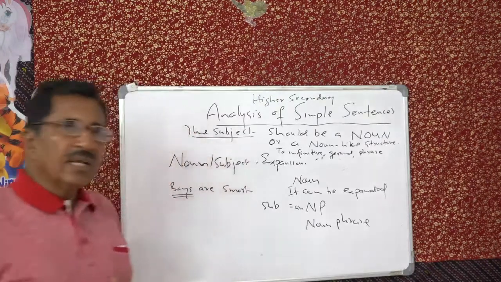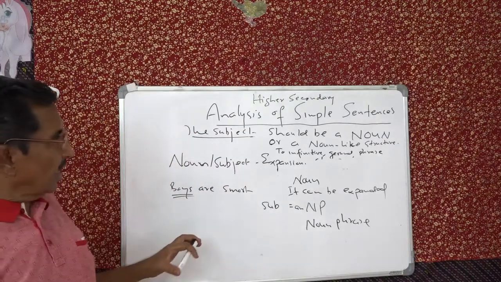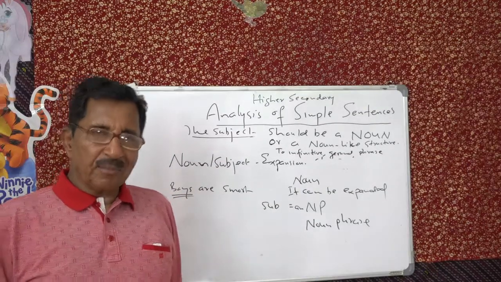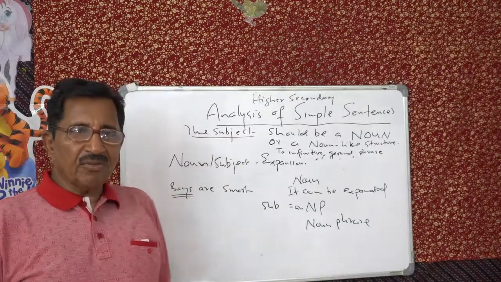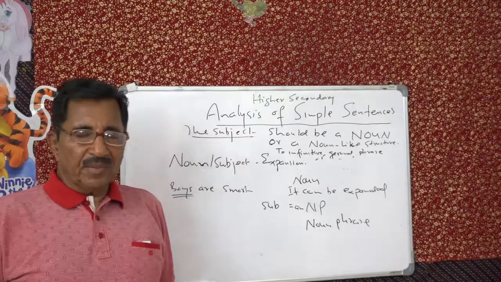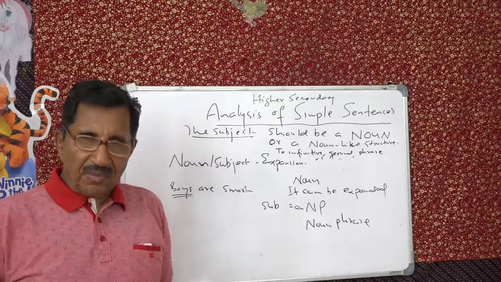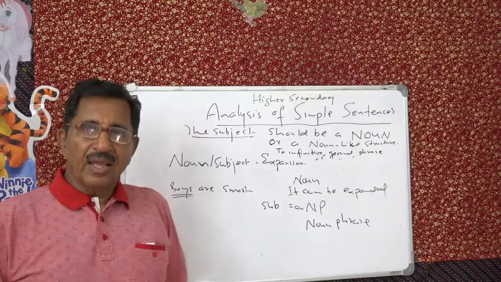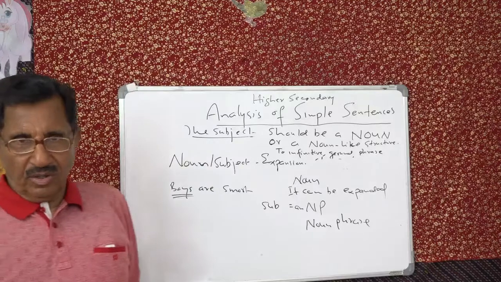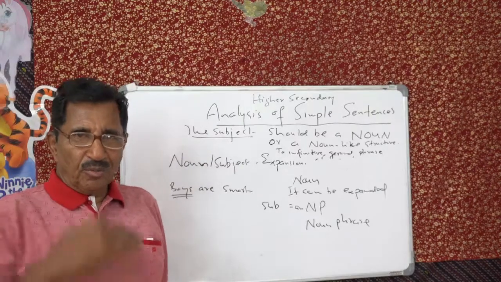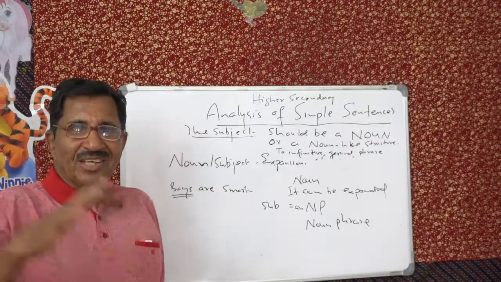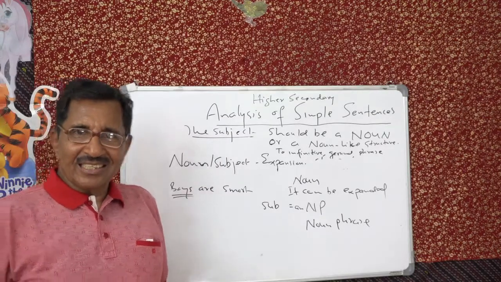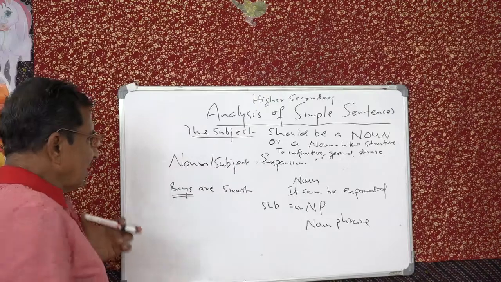And therefore it is. So tomorrow we will analyze the rest of the sentence and see how it works as the predicate. Predicate has a verb and also sometimes an object, sometimes a complement. The complement can be subject complement or it can be object complement. These things we will see tomorrow. Till then, you meditate on this. So simple things, there is nothing to meditate, isn't it? Yes.